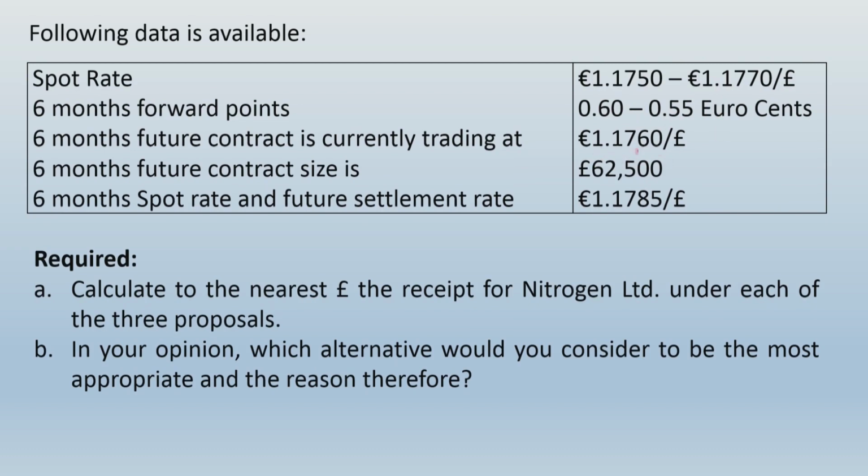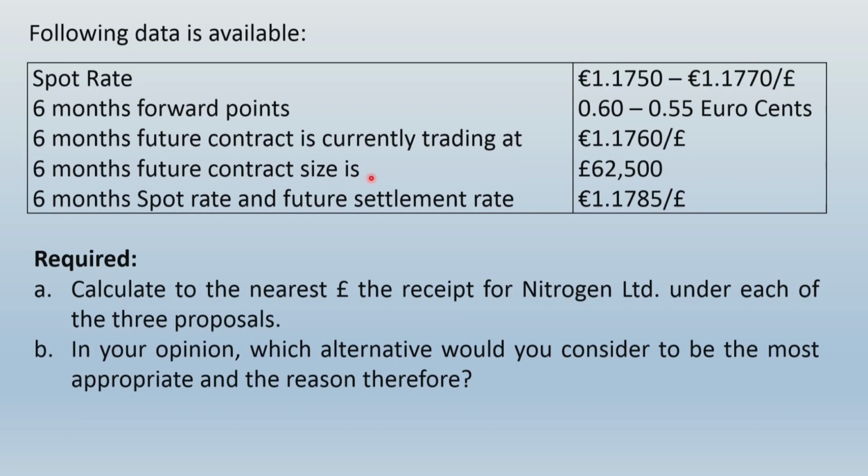Then there is information given about the currency future, and the currency future contract is given in pounds. So when you are exploring this alternative of currency future, understand one thing very well. Your receipt will be in euro, correct? Because the invoice value is euro 4 million, your receipt will be in euro.